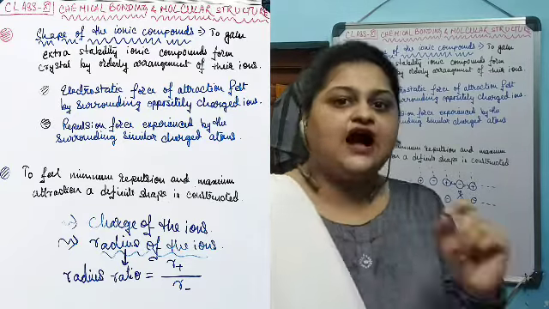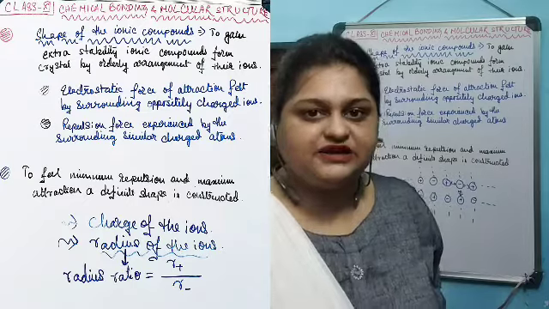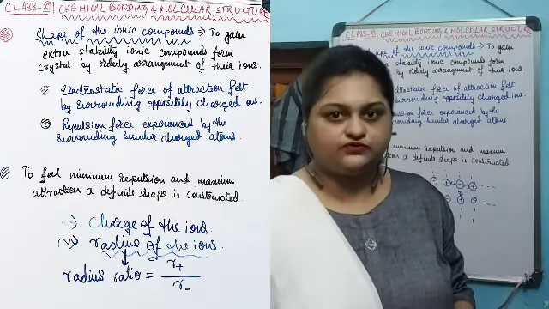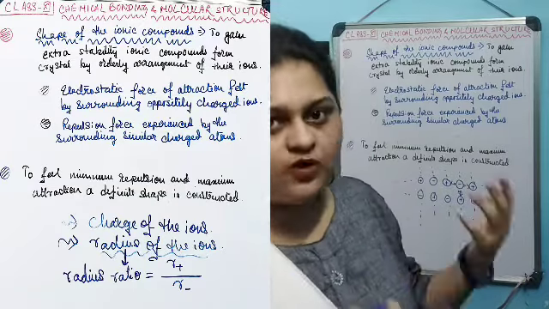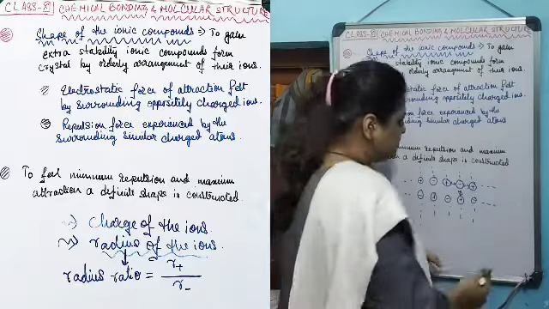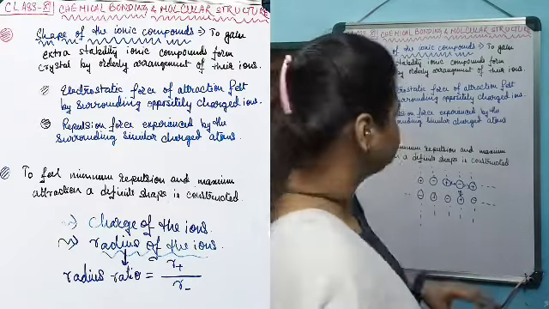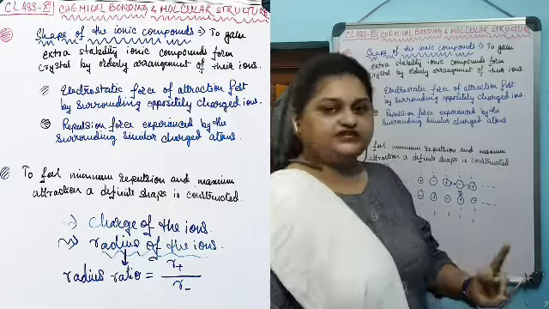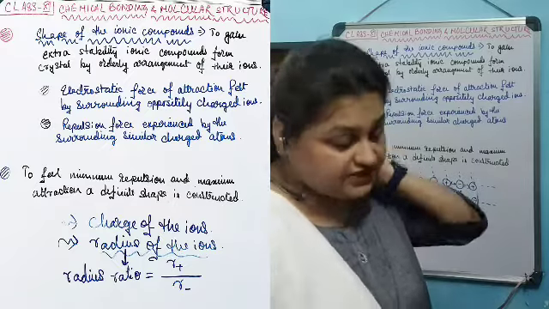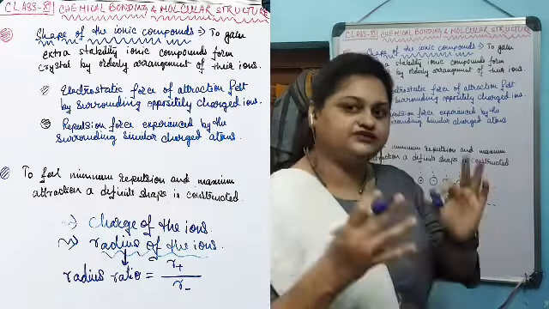Another force that these individual ions experience is repulsion from the surrounding similar charges, and also from the electron density of the adjacent atom. So, two forces are felt by the ions in a crystal structure.